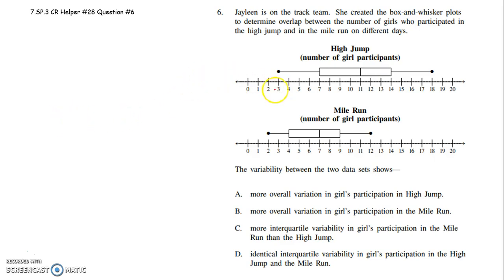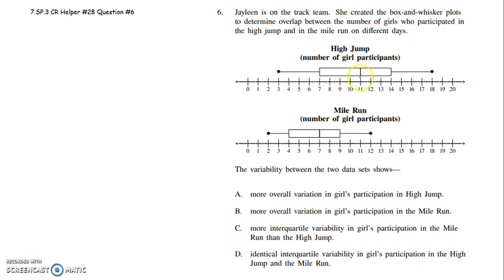Okay. So there was a day where 3 girls participated in the high jump. The highest amount of girls participating in the high jump a day was 18. Here for the mile run, the lowest number of girls who participated in the mile run on one day was 2, and on a different day was 12.